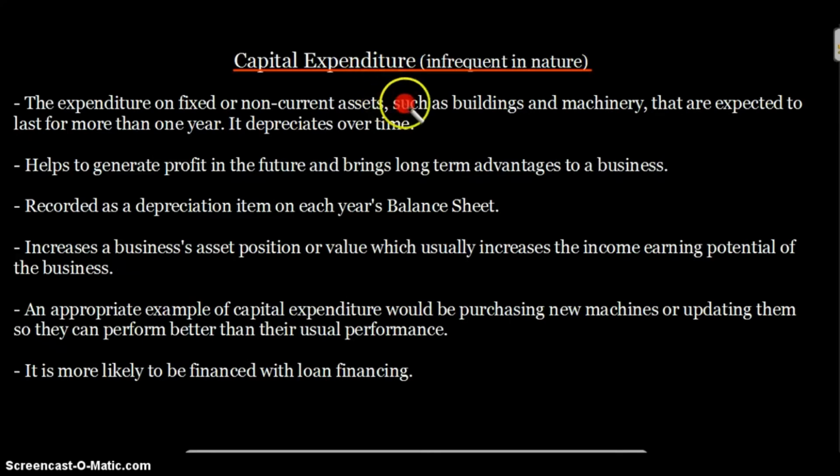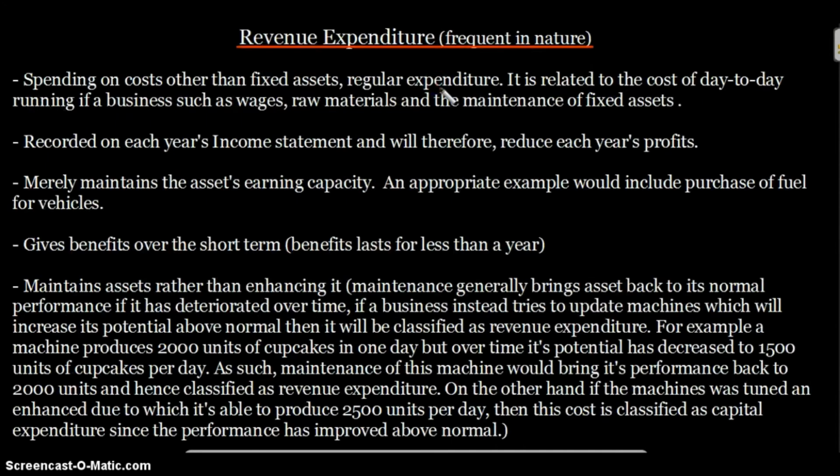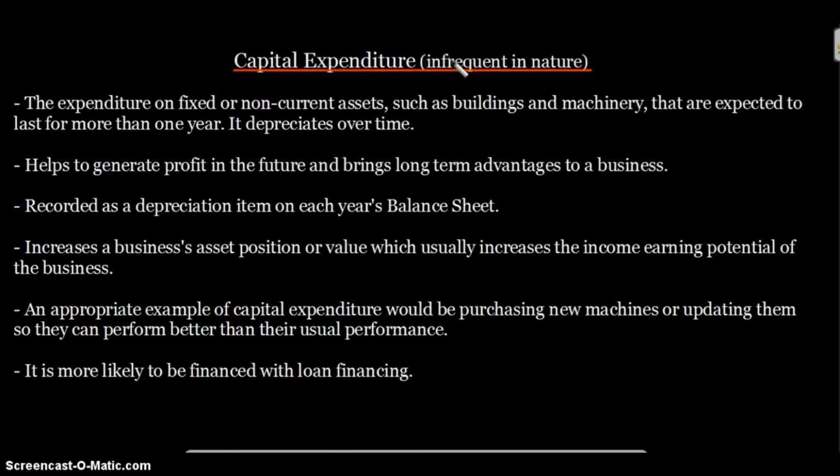Now we want to discuss both of these, the difference between them, why one is different from another, the basic differences, and how the differences also mean that they are financed differently. There are different sources of finance used for paying off each expenditure. Capital expenditure is infrequent in nature, do keep that in mind, while revenue expenditure is frequent in nature. Frequent means it's like a day-to-day thing, perhaps weekly, monthly, or even once a year.